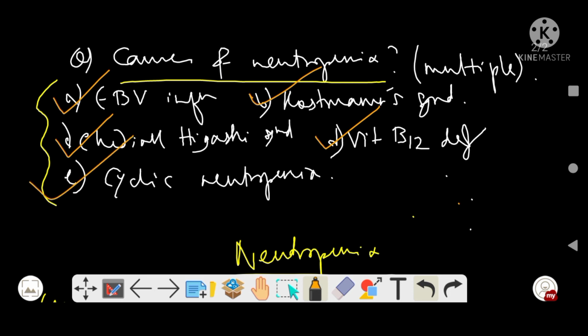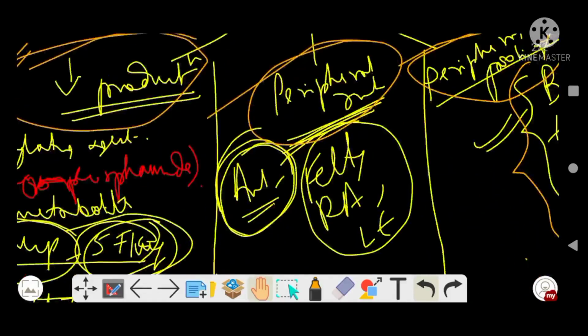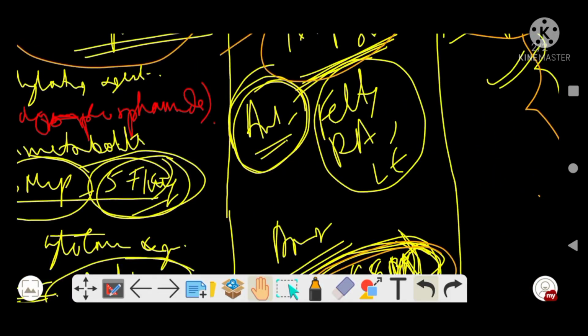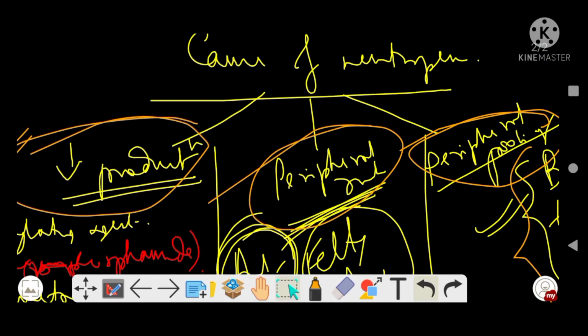And cyclic neutropenia, where there is cycling of the neutrophil count, is also an option. So all these are correct, all these are causes of neutropenia. The main idea was to show you the table to discuss the different factors that cause neutropenia. I think this topic will be clear for you.